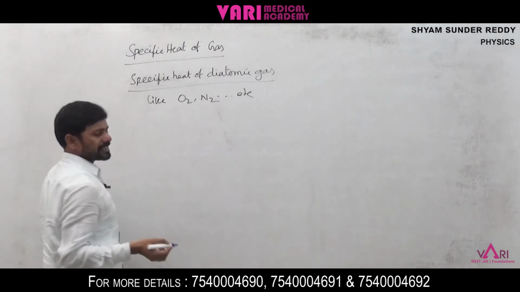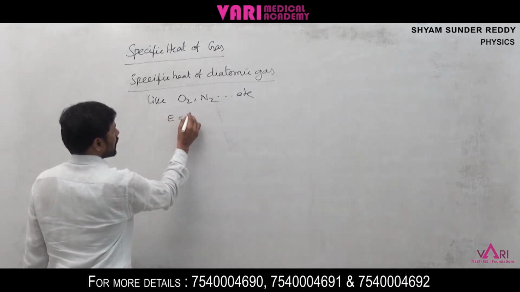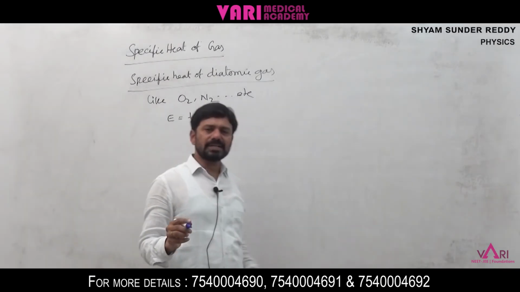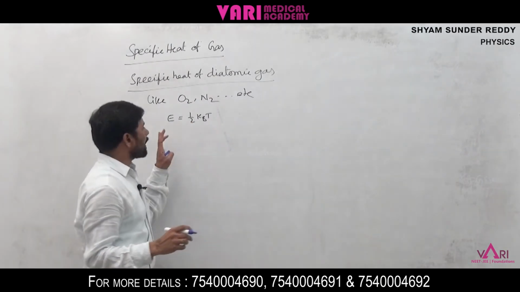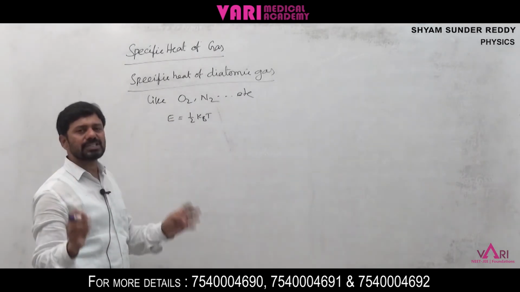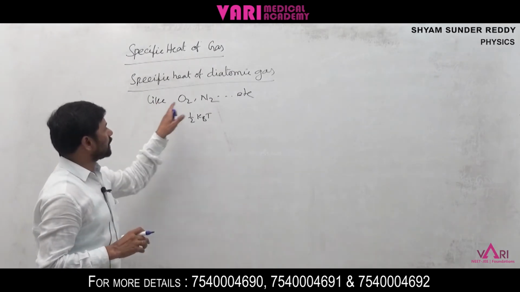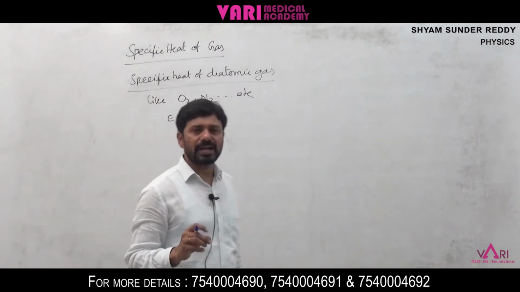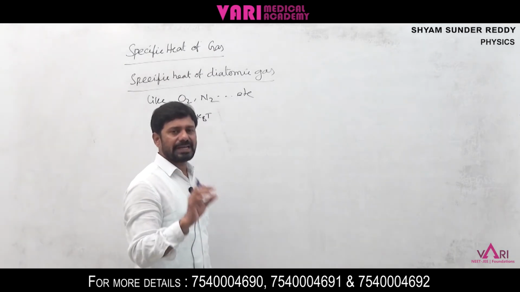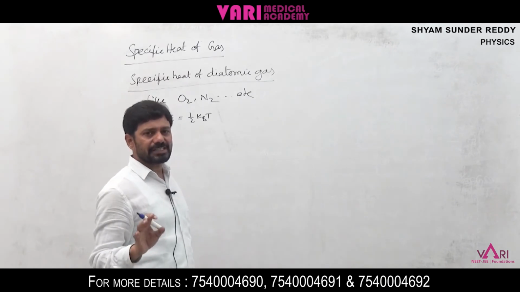Energy is common, half kBT. E is equal to half kBT, where kB is the Boltzmann constant and T is the absolute temperature. But this gas molecule's energy is associated with the degrees of freedom. For diatomic gas molecules, 5 degrees of freedom are there: 3 translational degrees of freedom and 2 rotational degrees of freedom.